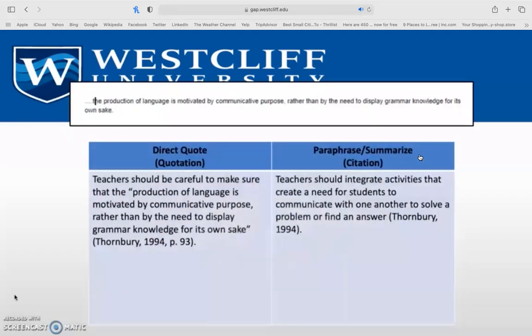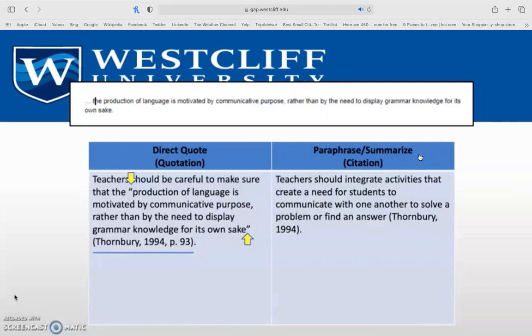If I wanted to create an in-text citation, I could either keep the language that I found online, so I wouldn't change that at all, and I would use double quotation marks and incorporate the author's last name, the year, and the page number for where I found this information. So this would be a direct quote example.